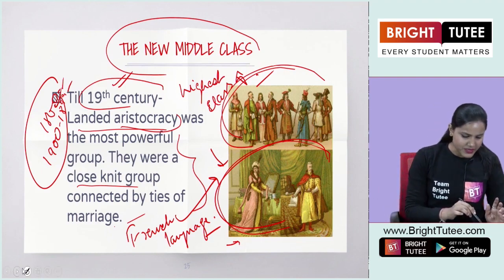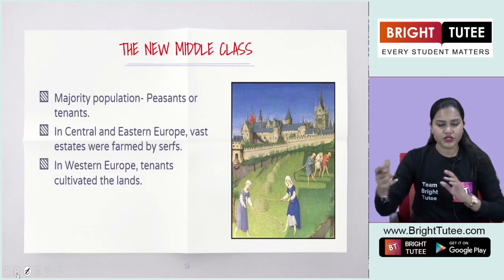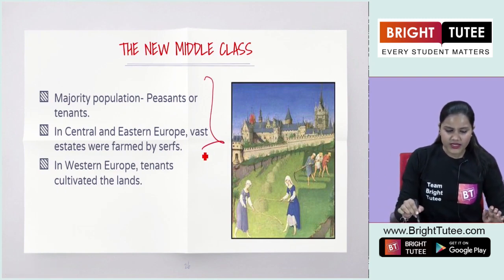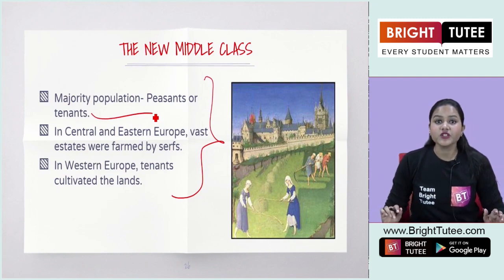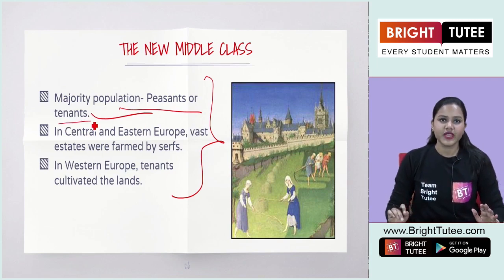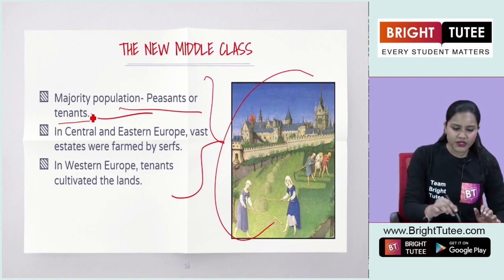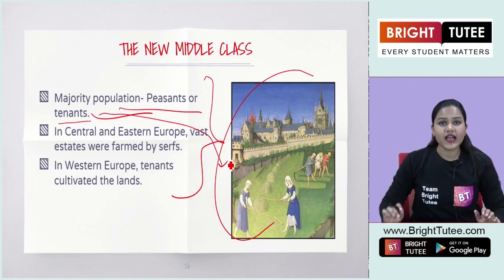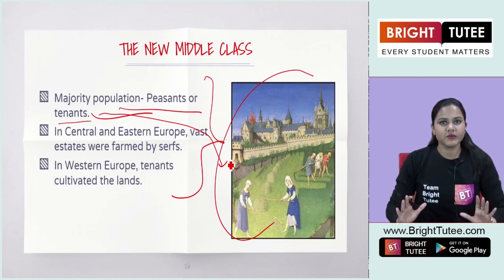But after some time, in the 19th century and afterwards, what do we see? We see that the majority of the population in the whole of Europe was peasants or tenants. Peasants were the farmers, and tenants were the people who rented lands from the landlords. So this was the whole concept there.